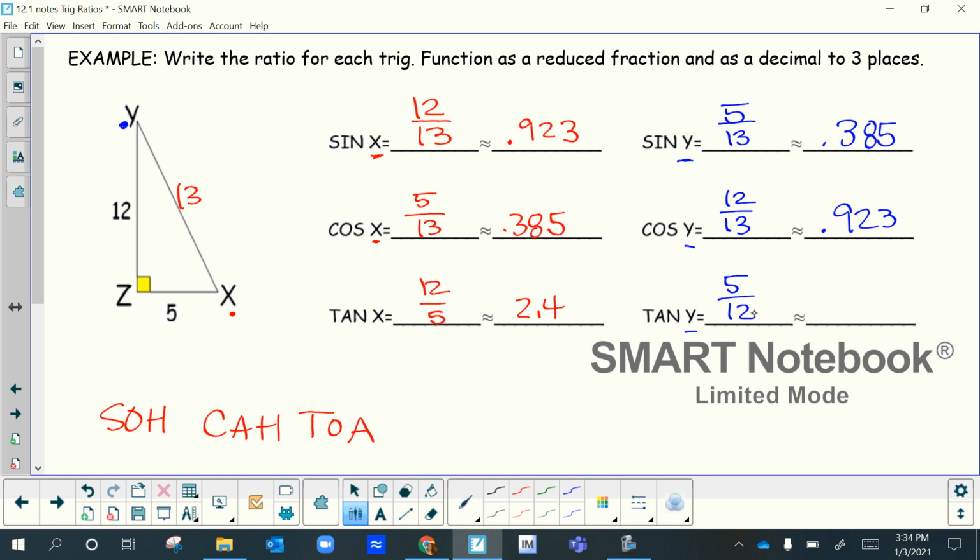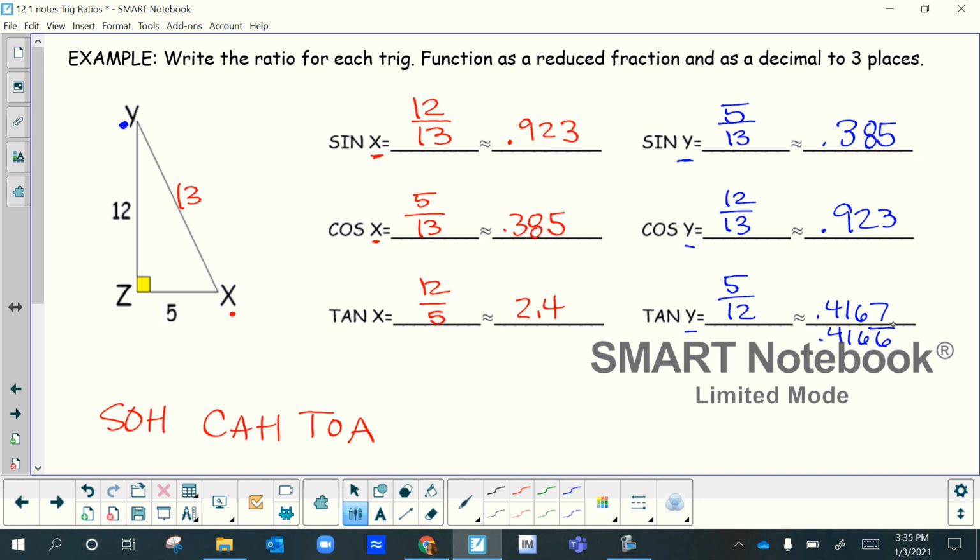So I'm going to write 0.4167. Now, some of y'all might say, well, what if I write 0.4166 with a bar over it? That's fine too, okay?